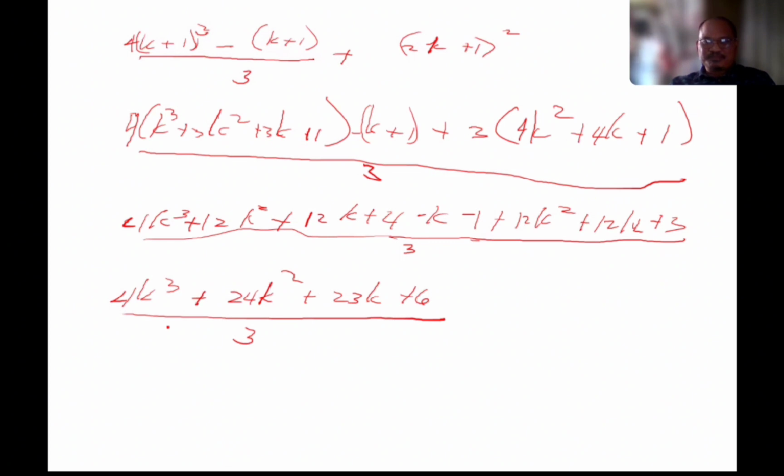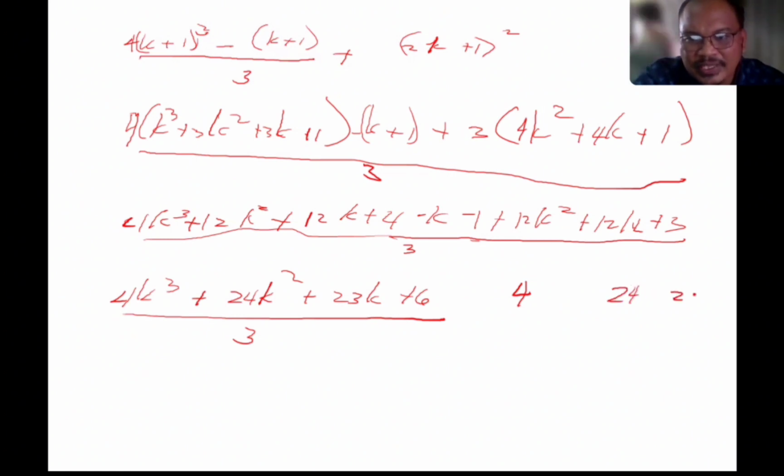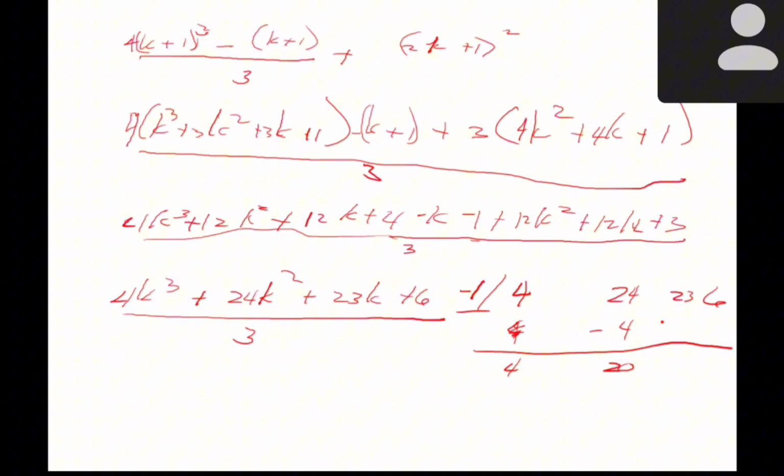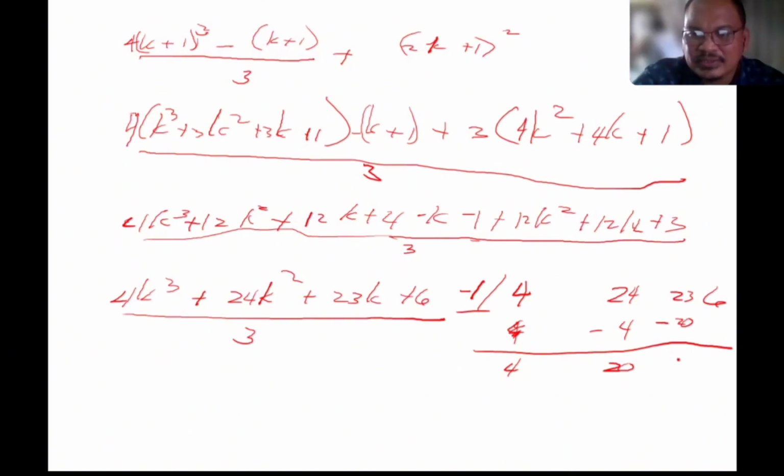Anong factor nito? Sa synthetic division natin, we have 4, 24, 23 and 6. Try natin ng k minus 1 o k plus 1. So 4, negative 4, 20, times this one, negative 20, so 3.